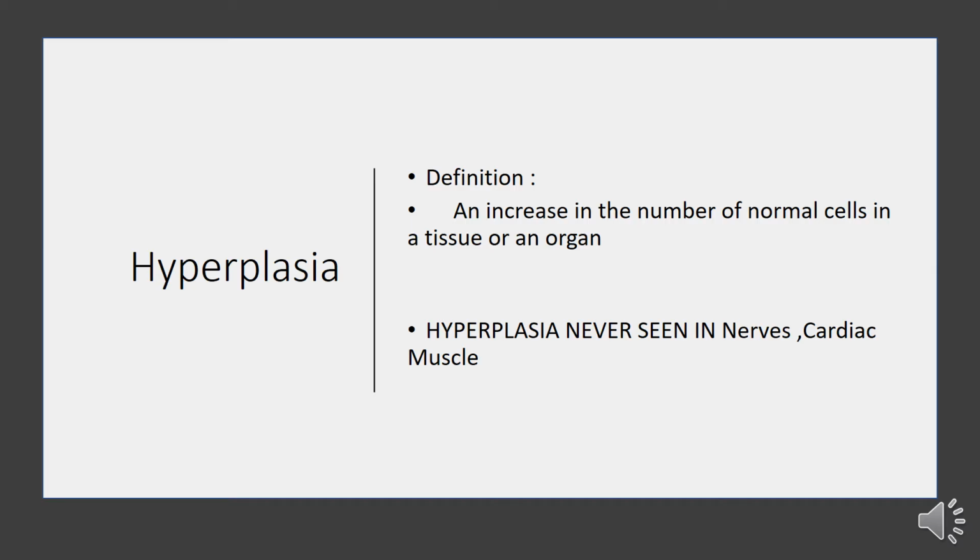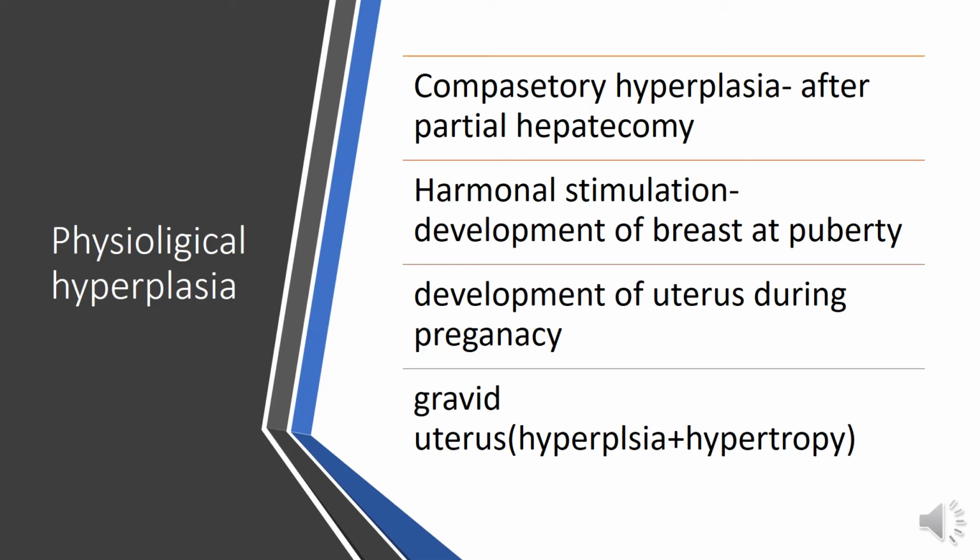Hyperplasia is an increase in the number of cells in a tissue or organ that can cause enlargement of the organ.